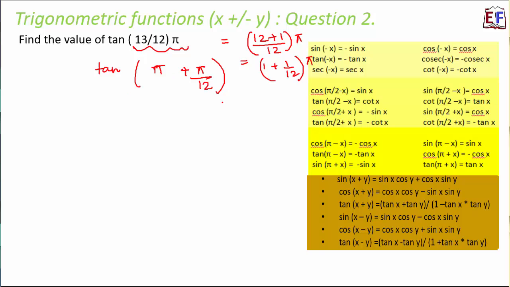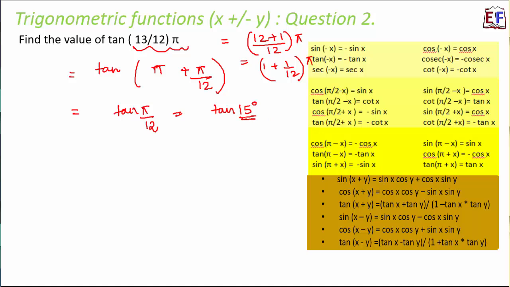Simple, right? Now we have learnt that tan theta repeats its value after every interval of pi. So tan of pi plus pi by 12 is actually equal to tan pi by 12. And what is pi by 12? Pi is 180 degree, so 180 degree by 12 is 15 degree. So this is tan 15 degree. But then we do not know the value of tan 15 as well. So how do we calculate that?